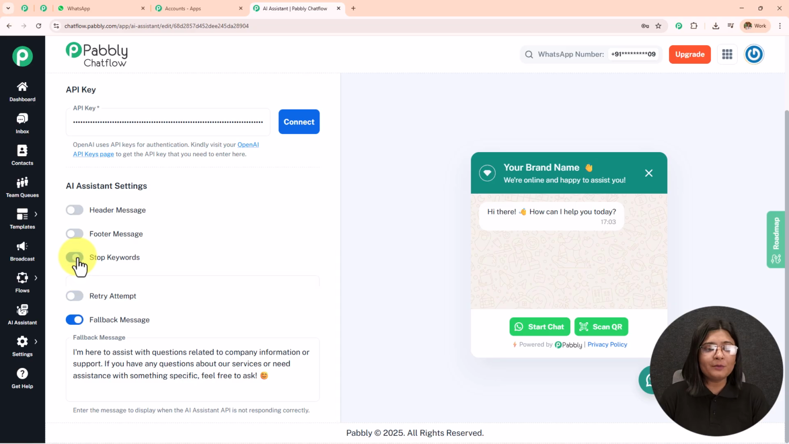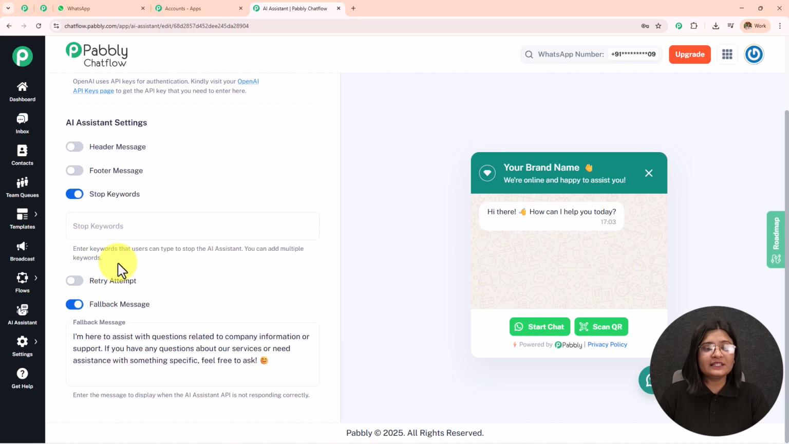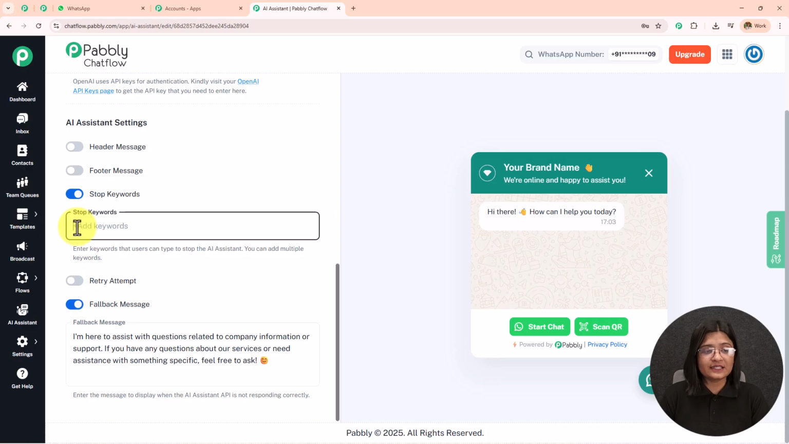Then we have the stop keyword. So enter the keyword that user can type to stop the AI assistant. You can add multiple keywords. So I'm going to enter stop, press enter, and this is how I have added the stop keyword. So if the AI assistant is replying to them and they want to stop the replies, they can simply enter stop, and the AI assistant will stop replying to their chat. So I'm going to keep the keyword for now as 1 only.